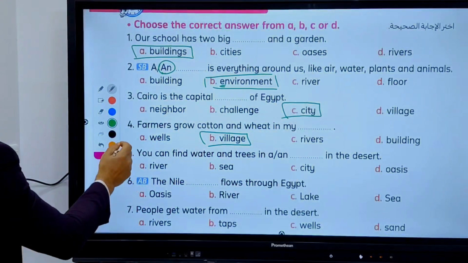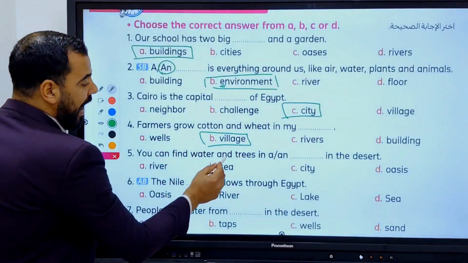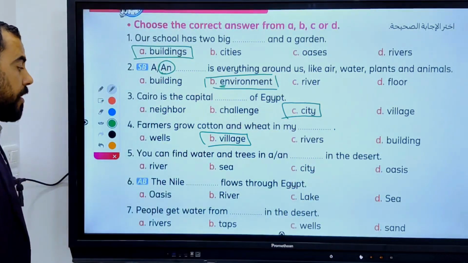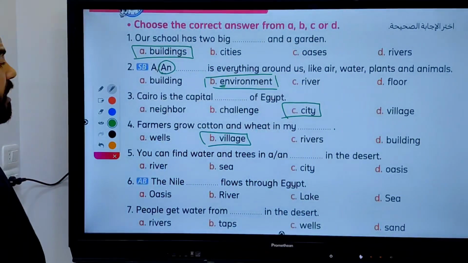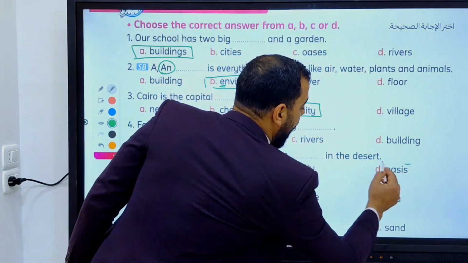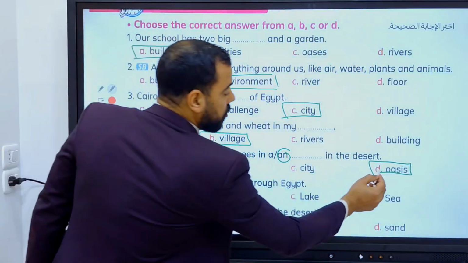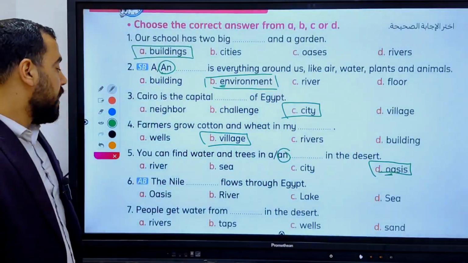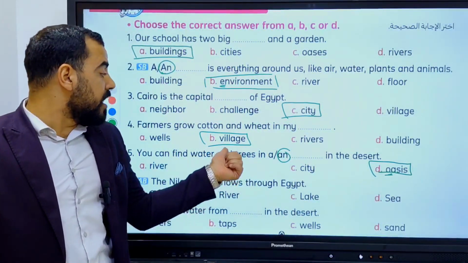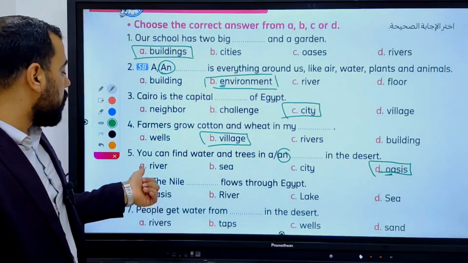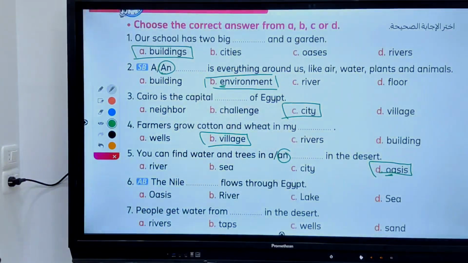You can find water and trees in an oasis in the desert, because oasis starts with a vowel. We can find water and trees in an oasis in the desert, because there are no rivers or seas in the desert.